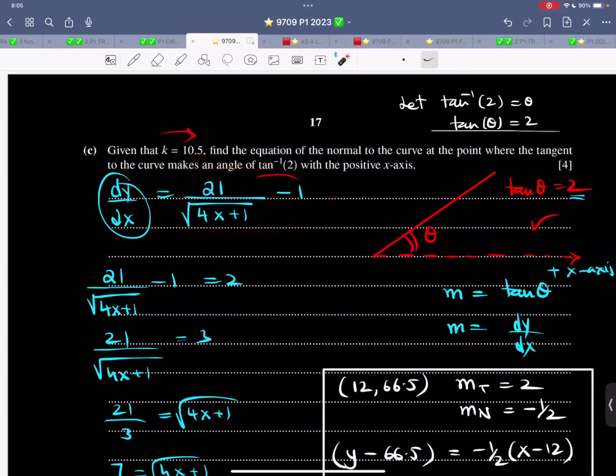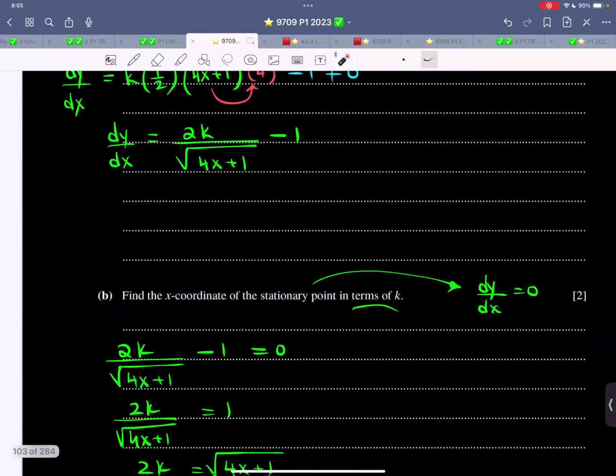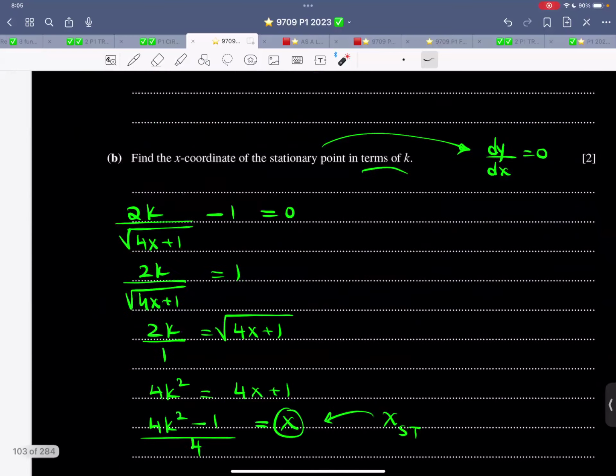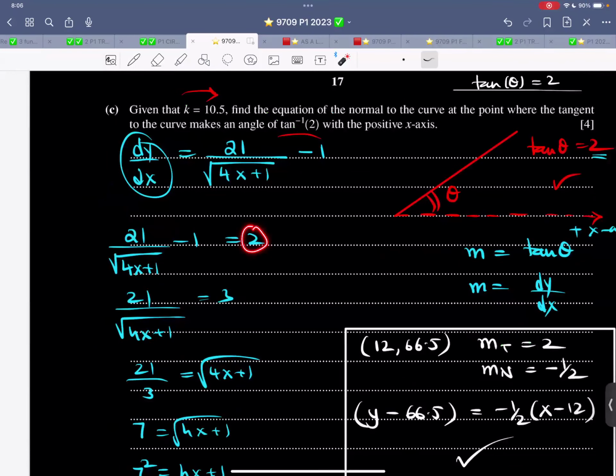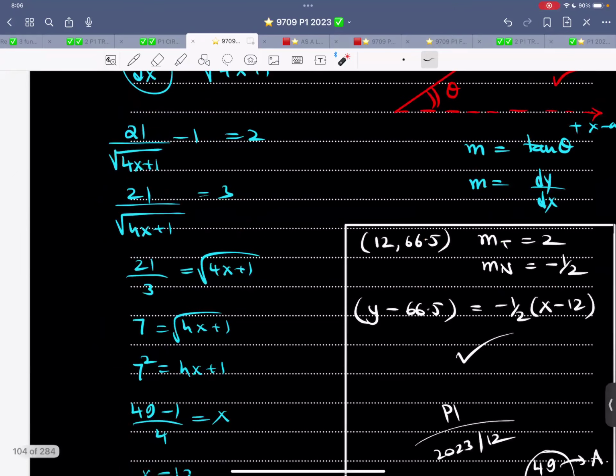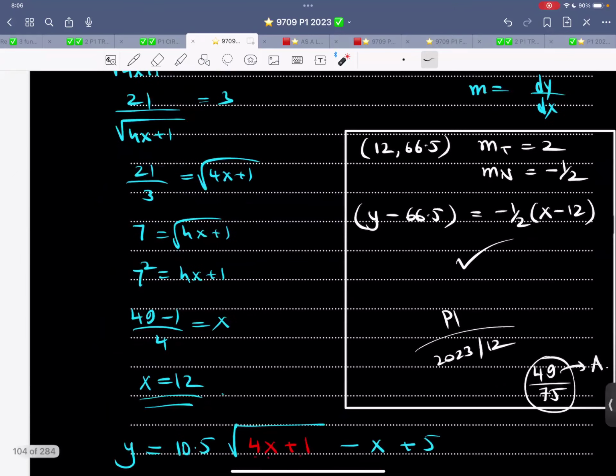We have the value of k as 10.5. I think this was 2k on the previous page. Yes, that's 2k. So 2 into 10.5 is 21. So now this equals 2. Solve very simply without the calculator. x comes out to be 12.